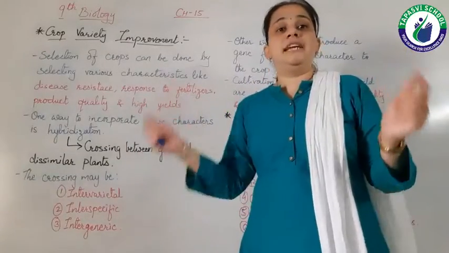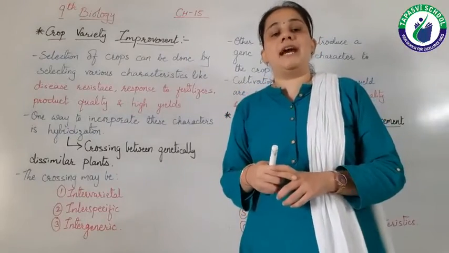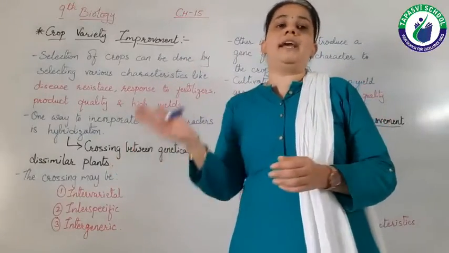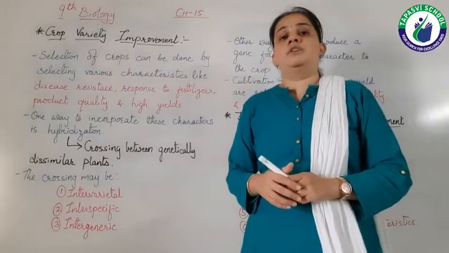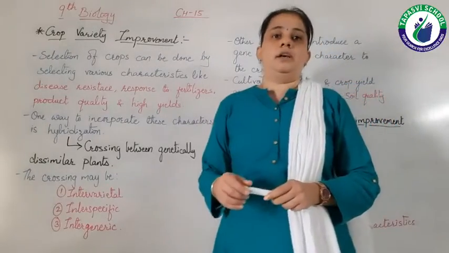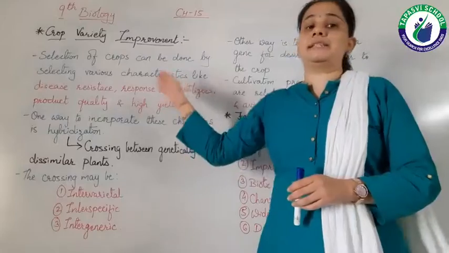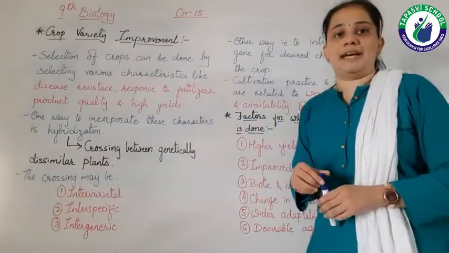Then these two plants are crossed and we get a good quantity as well as disease resistant plant, right? So this is in fact a good method for incorporating these characteristics into the plants, that is hybridization.